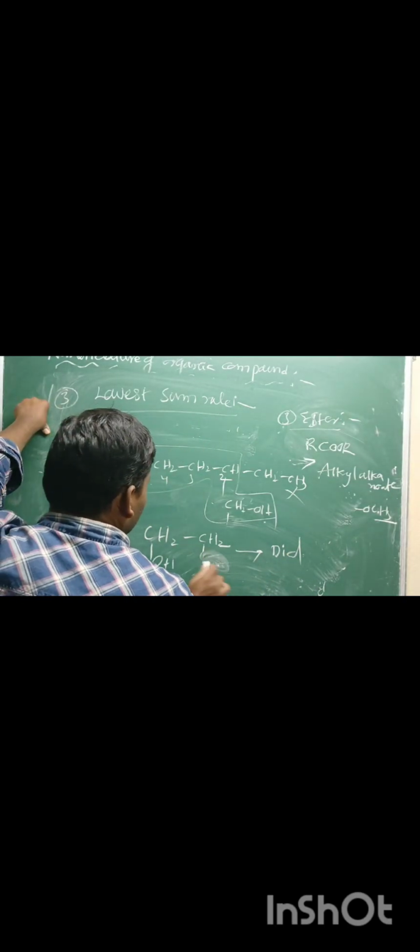One more rule: if the molecule contains two or more of the same kind of functional group, for example if the OH group is repeated, then a numerical prefix is used, as in diol. If the functional groups are repeated 2 times it is di, 3 times tri, 4 times tetra.